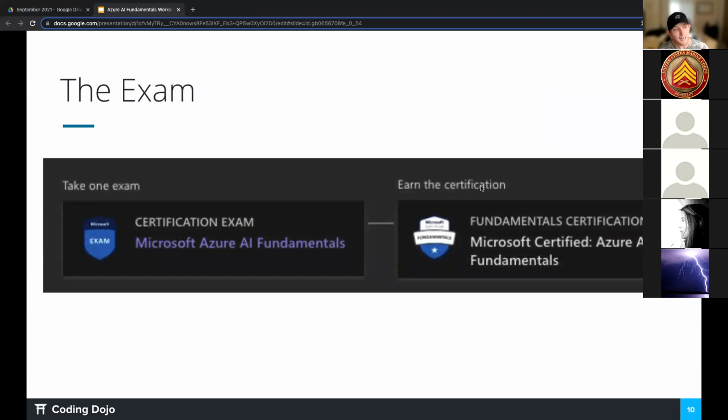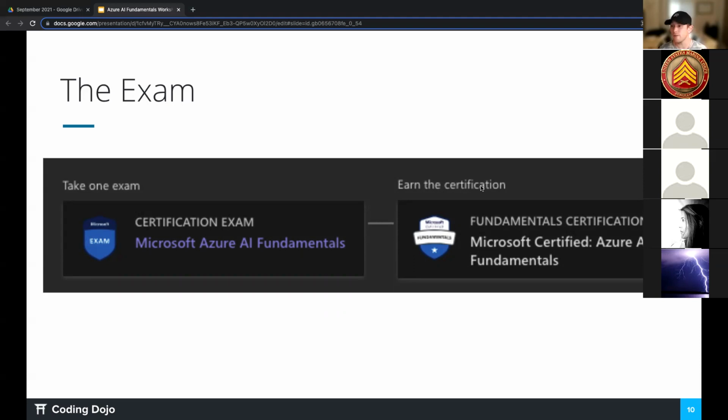Cool. So the exam is going to be just one exam. And again, it's $100, and you get 50% off of that. Once you pass, you will be certified in AI fundamentals. Now, this exam is not like a Udemy course or a freeCodeCamp course where you can just Google the answers. This exam is a little bit more intricate. And when I say a little bit, it's quite a bit more intricate.